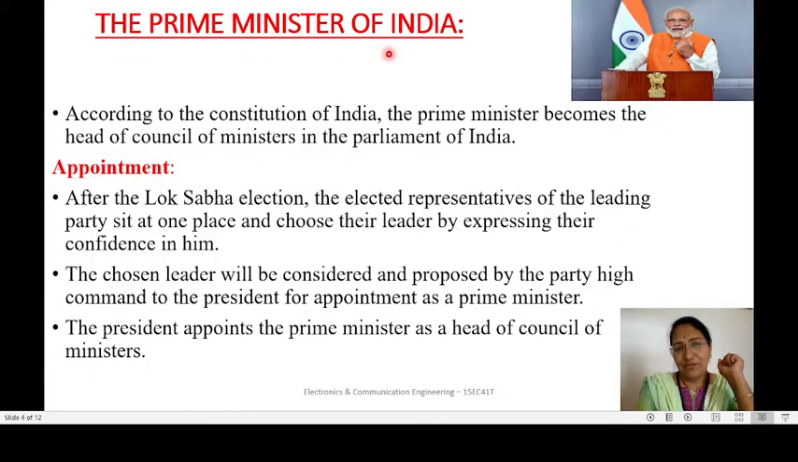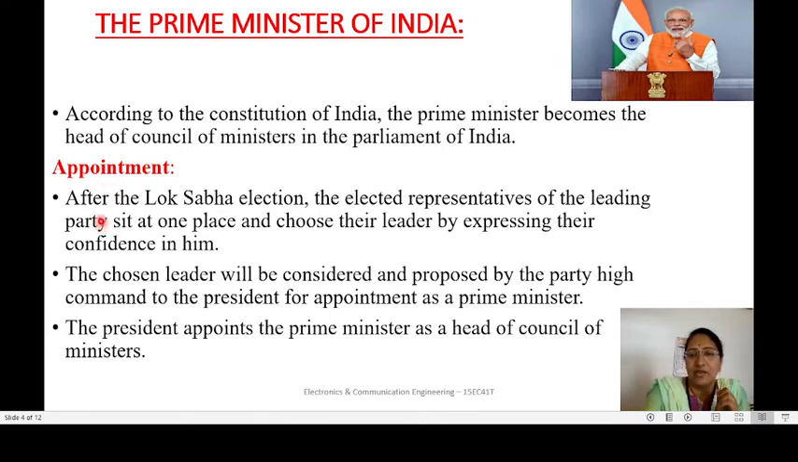Who is the Prime Minister of India? According to the Constitution of India, the Prime Minister becomes the head of Council of Ministers in the Parliament of India. How actually is the Prime Minister of India appointed? The appointment takes place by this procedure. After the Lok Sabha election, the elected representatives of the leading party sit at one place and choose their leader by expressing their confidence in him. Then the chosen leader is proposed by the party high command to the president for appointment as prime minister. Then the president appoints the prime minister as head of the council of ministers.